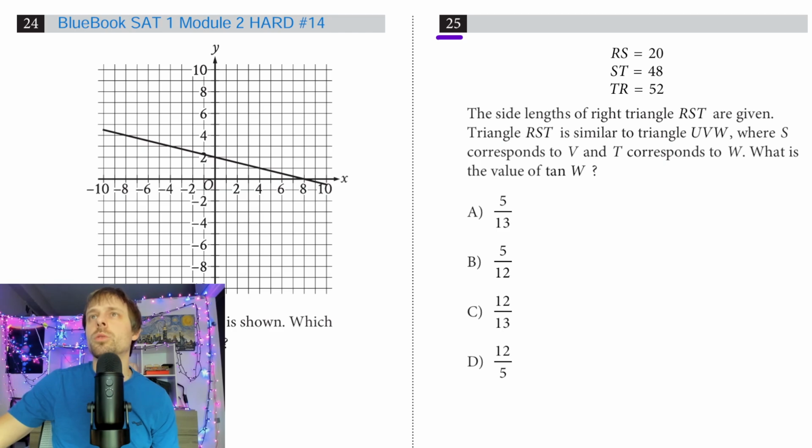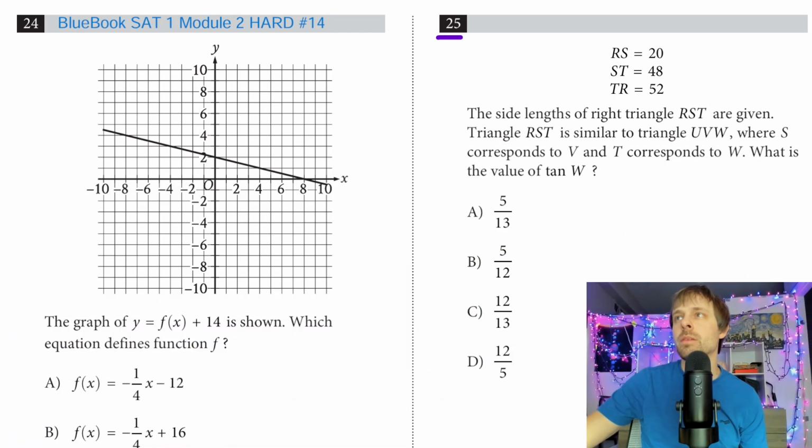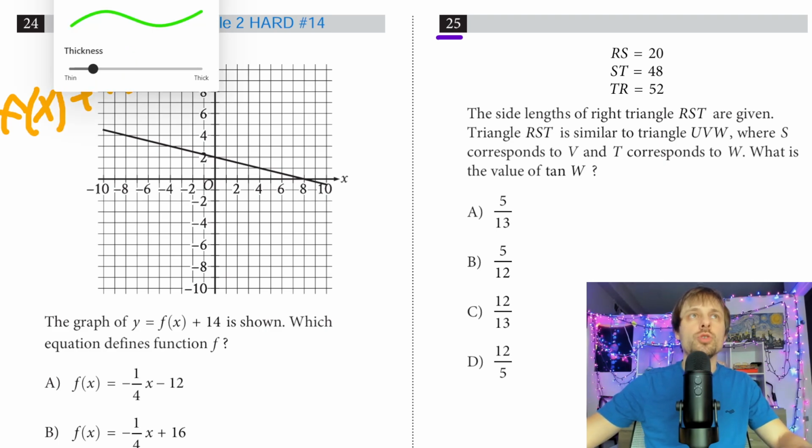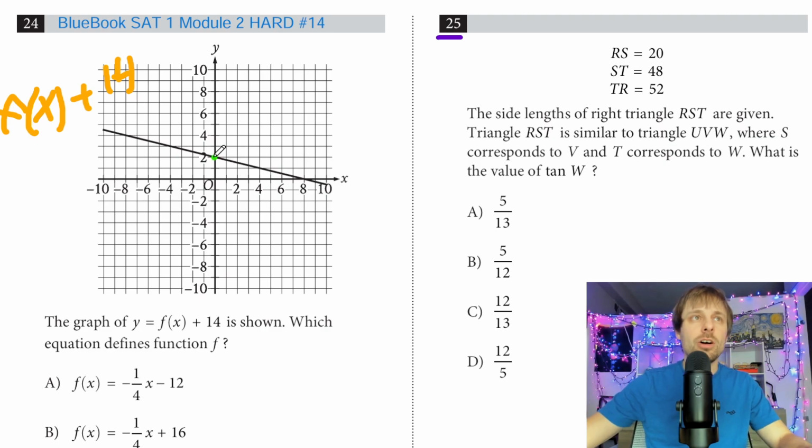Looking at number 24 here, it looks like they want us to maybe come up with a line. So the graph of y equals f of x plus 14 is shown. So remember, not to get confused, this is f of x plus 14. So are there 2 really easy points for me to analyze? Always go for your intercepts. So my 2 intercepts are 0, 2 and 8, 0.